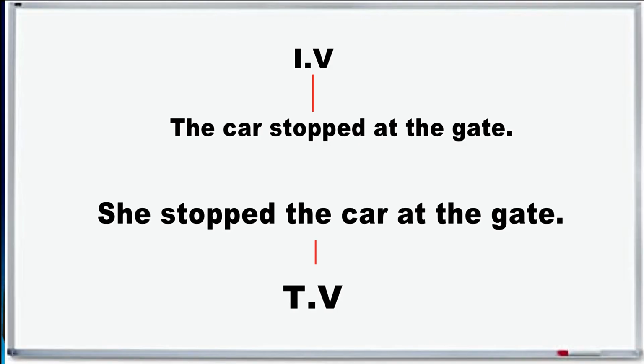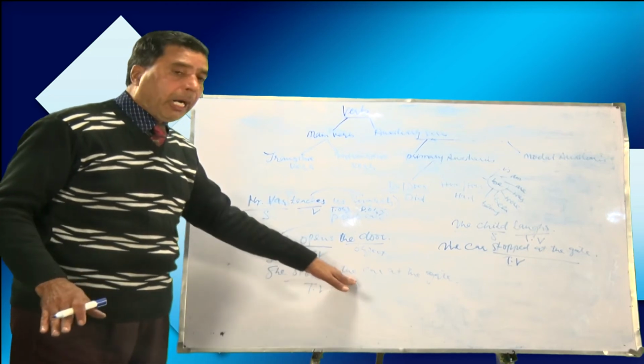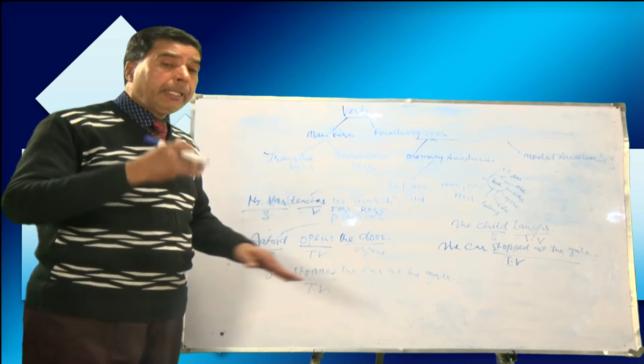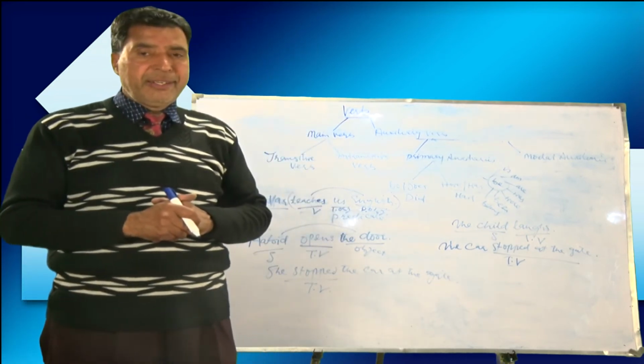Because if I just write, she stopped the car, once again, the car was stopped by her. Check why I just passivized the sentence.